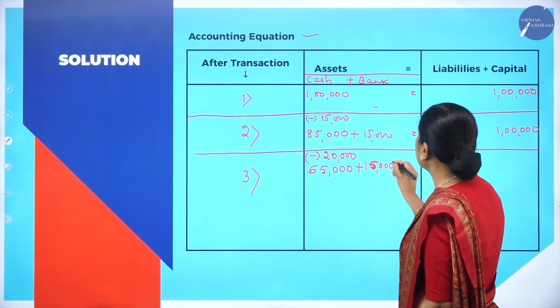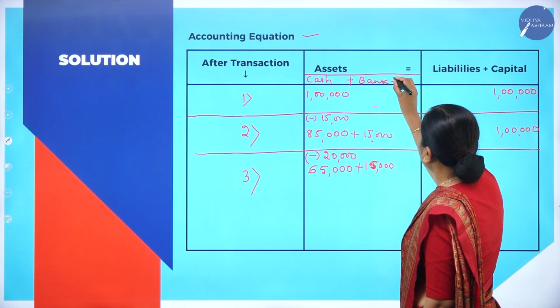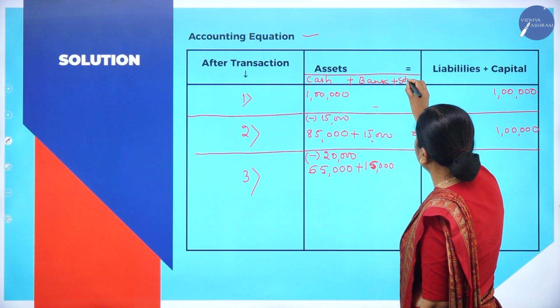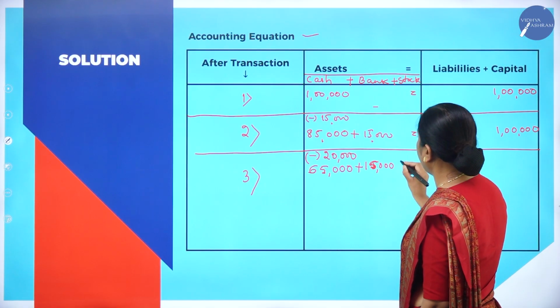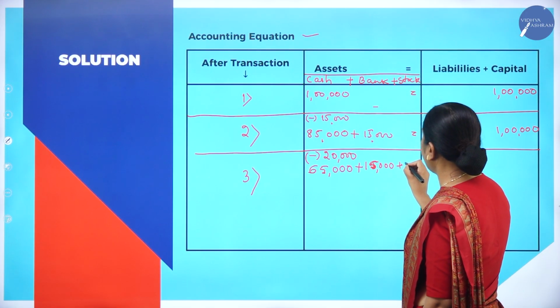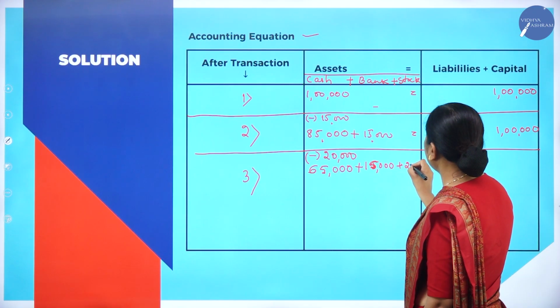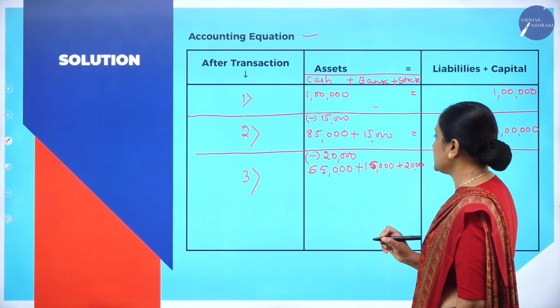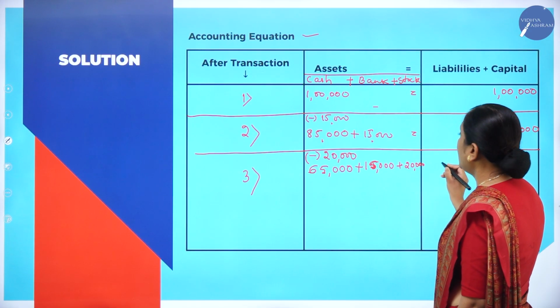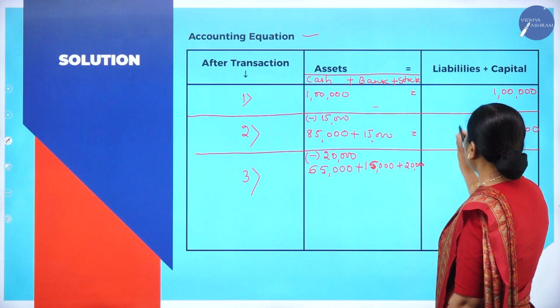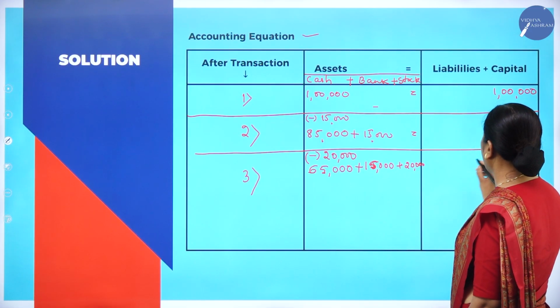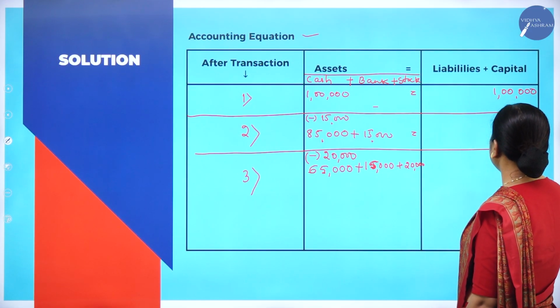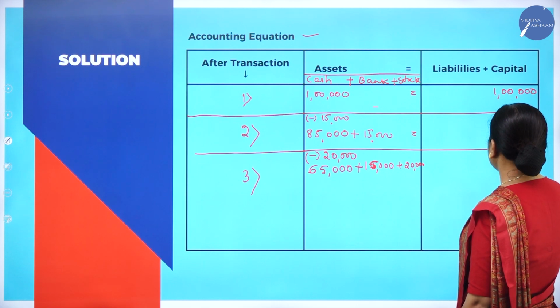Now stock is added. How much stock is added? 20,000 worth of stock has been purchased in the form of cash. So there is no change with respect to liabilities. Capital also remains the same.